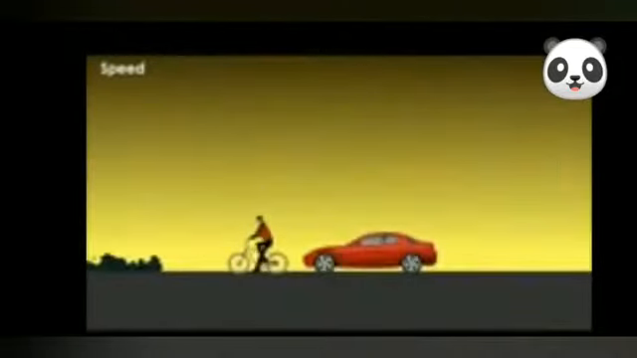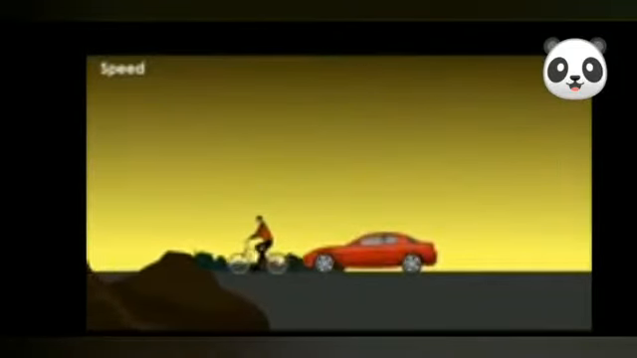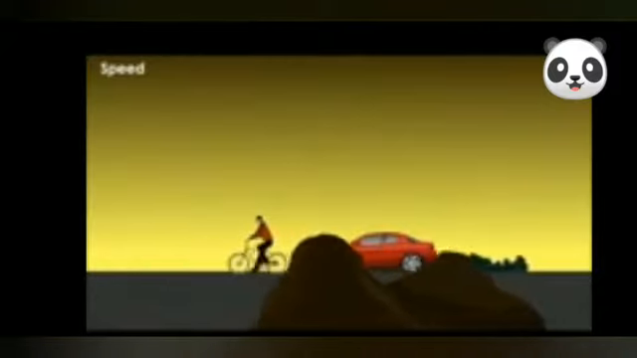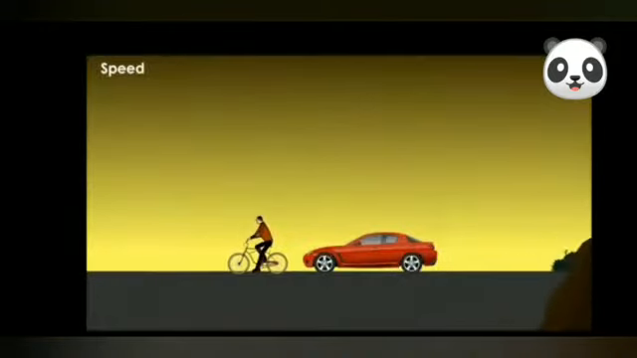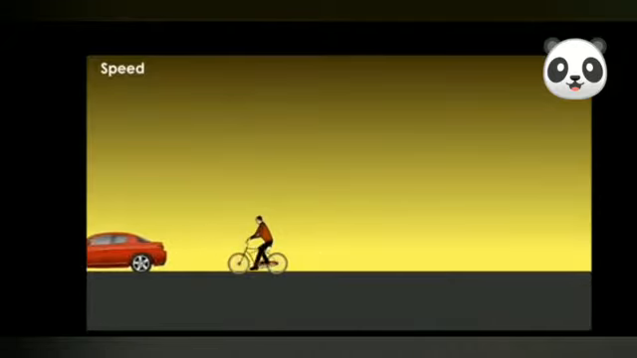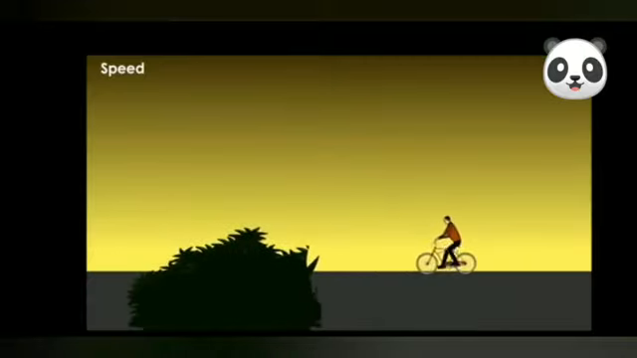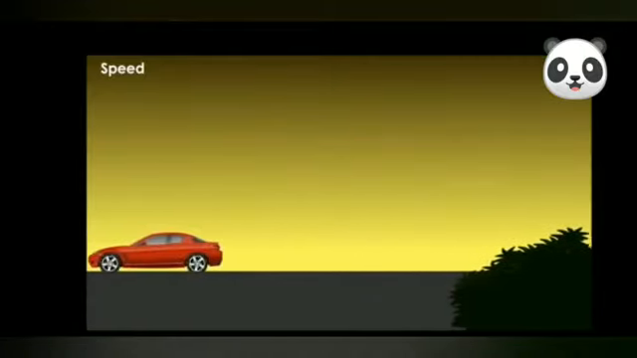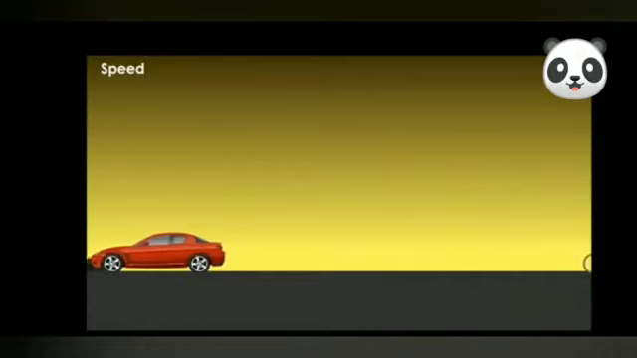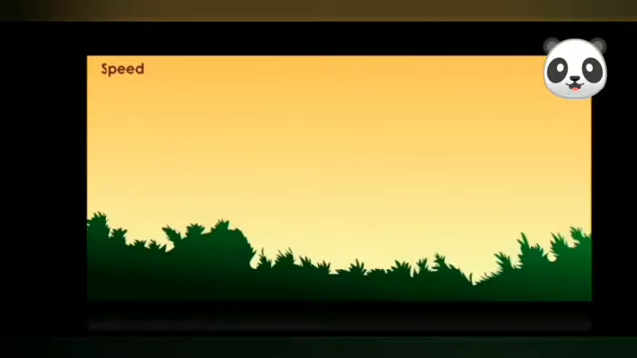Suppose we observe the motion of a car and a cycle on the road. During the same time interval, the car is able to go much farther than the cycle. In other words, the speed of the car is more than the speed of the bicycle. Speed is the distance moved by a body in unit time. The unit time could be 1 second or 1 hour. The SI unit of speed is meter per second.